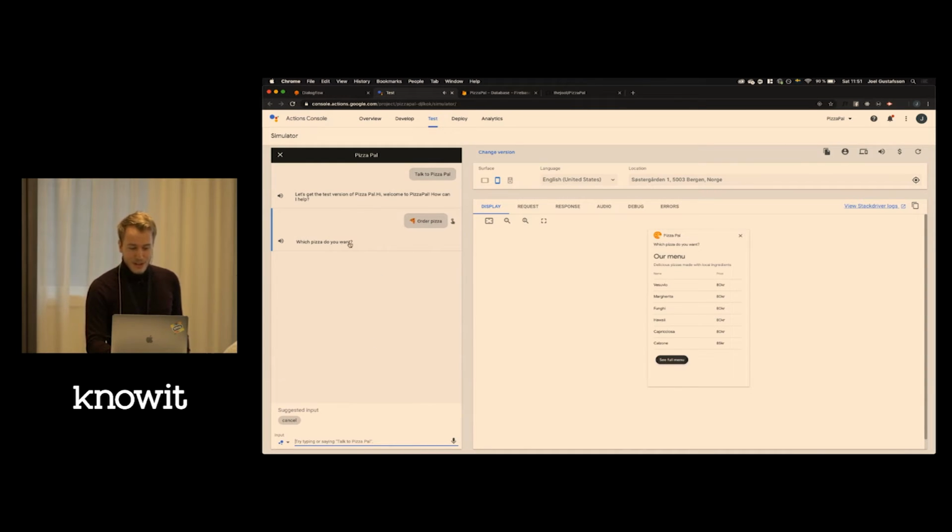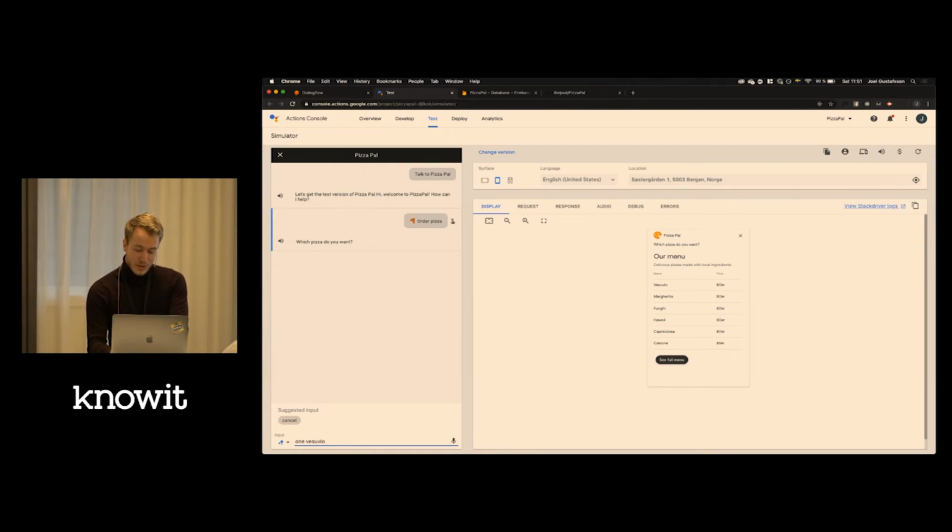Google Assistant can be run on a Google Home, but it can also be run on a mobile phone, on devices without a display and devices with a display. So you can give a response which can be read, but you also have to have some kind of voice output. For example, on Google Home you will only hear which pizza do you want, but on a mobile screen you will also see the menu.